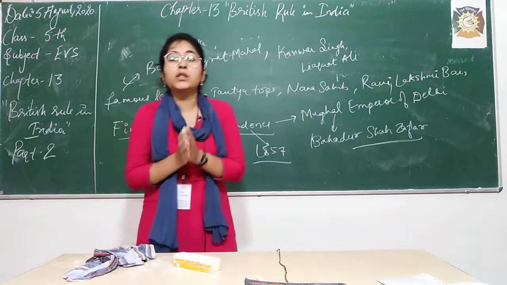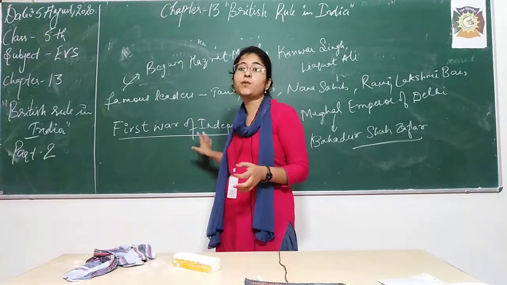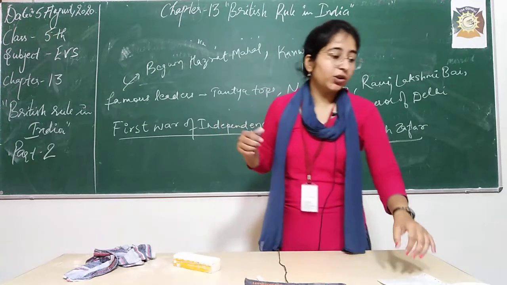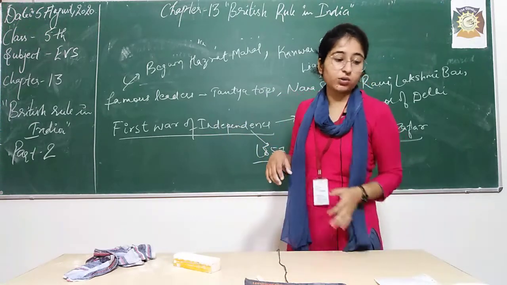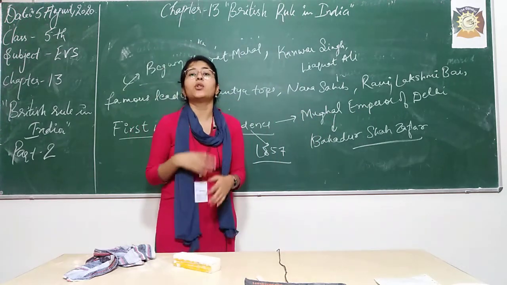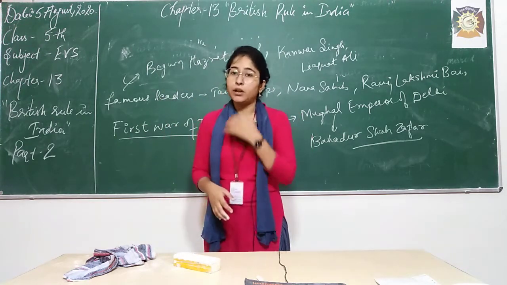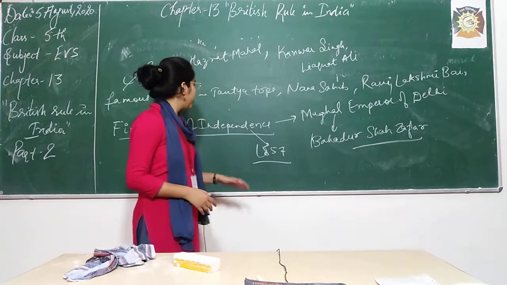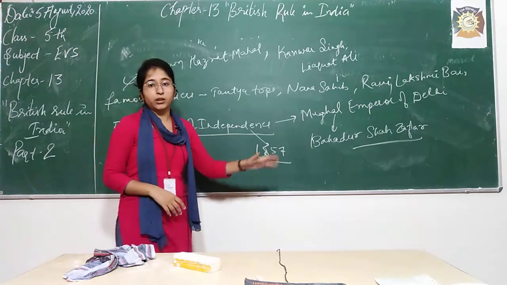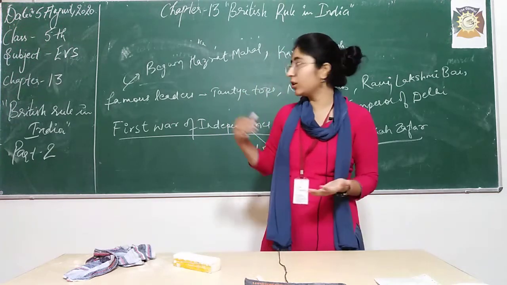So students, there are a few points left in the first war of independence, such as what was the major result. It is a very important point, but we will see this impact in the next class. Till then, go through the two topics we discussed today. Number one was exploitation under British rule: how the farmers, the weavers and the kings were exploited by the British, and how they humiliated the Indian army, which led to the first war of independence in 1857, 100 years after the Battle of Plassey. For the time being, go through this chapter from the book also.